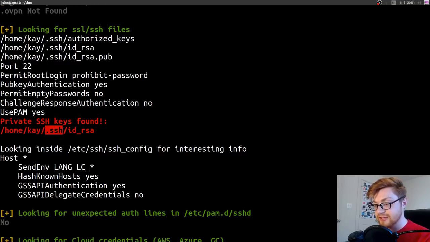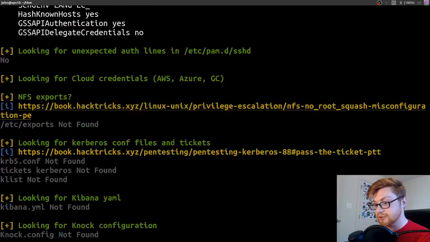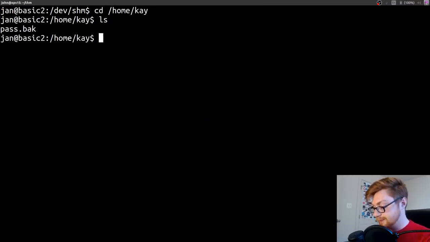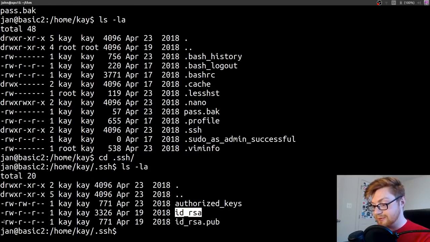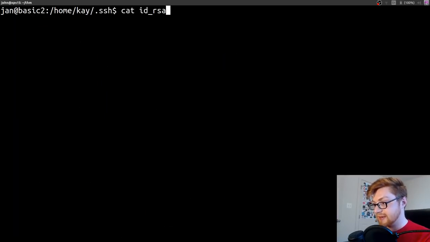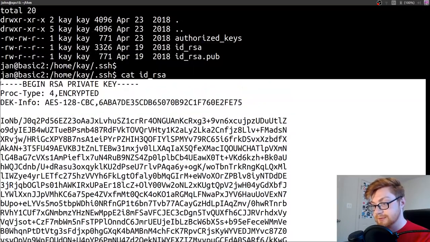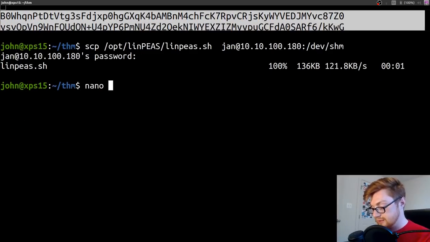So K's SSH directory has an id_rsa file, which we could use to log in as that K user. I wonder if we could actually read that. I was just in home K, so let's take a look. ls -la. We could move into .ssh. And we can read her private key. All right, let's do that. Let's cat that id_rsa file. There's a lot here. Begin RSA private key. I'm going to go ahead and just store this in a new file. Let's say nano k_id_rsa.